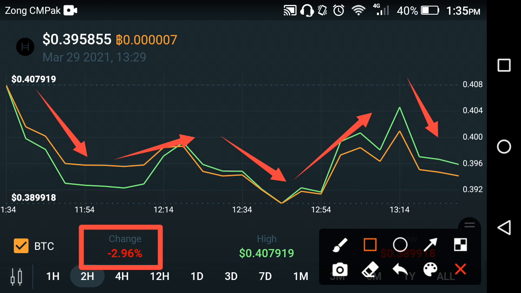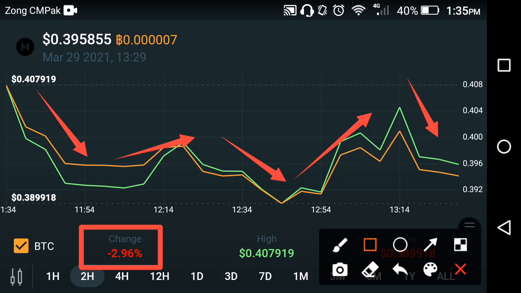It's absolutely a big change in Hedera Hashgraph in the previous last 1 hour. As you can see here, the high price of Hedera Hashgraph is $0.407919. Now that is the live price prediction, the live price changes, of the last 2 hour of Hedera Hashgraph you are watching now.